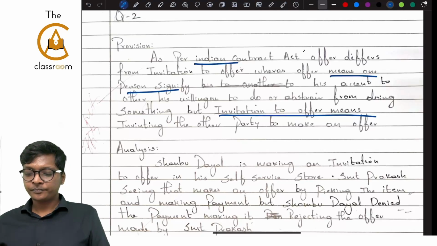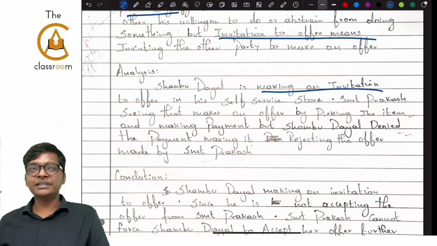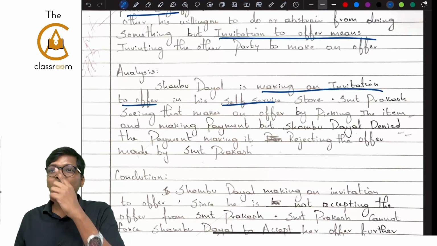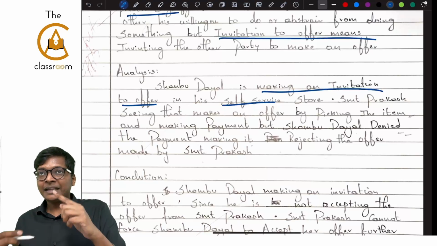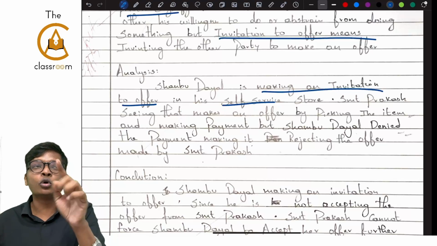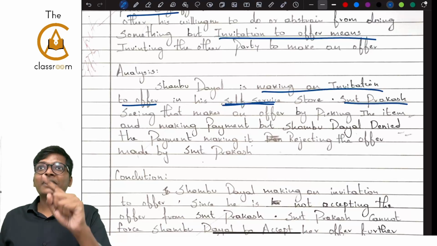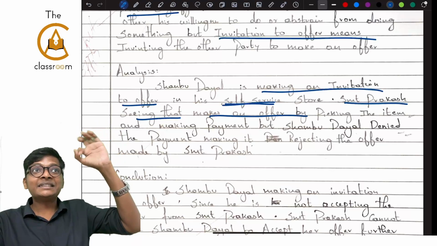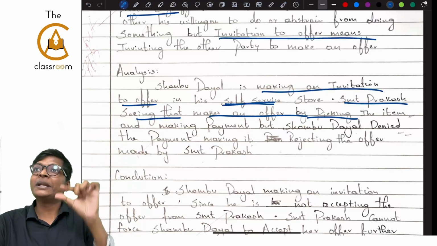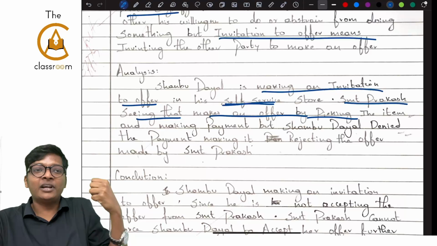Correct? Next. Analysis. Shambhu Dayal is making an invitation to offer in his self-service. So you are connecting. Now look at this. Shambhu Dayal, what is he doing? By keeping the price in self-service, he is making an invitation to offer. I connected. Srimati Prakash, seeing that, makes an offer. Remember in the first answer I told we need 3 elements. Element 1, element 2, element 3. You need to connect the question facts with the concept of invitation to offer. The student did this here.